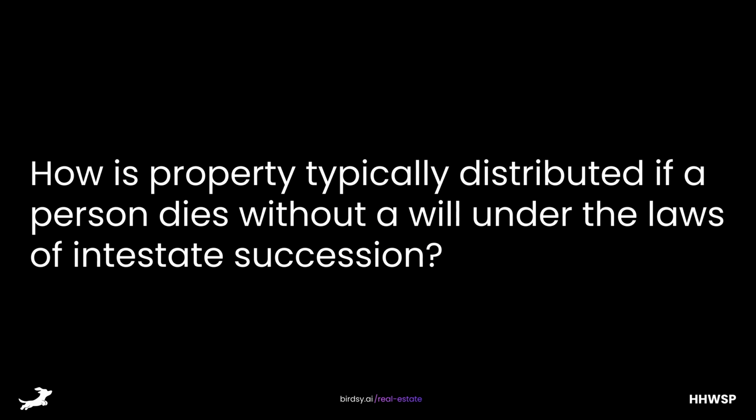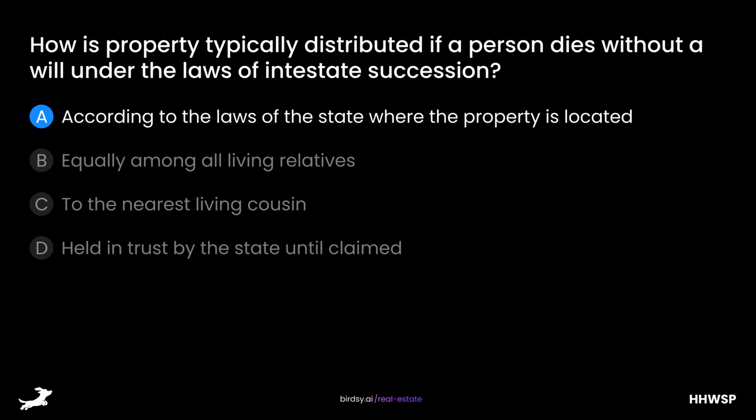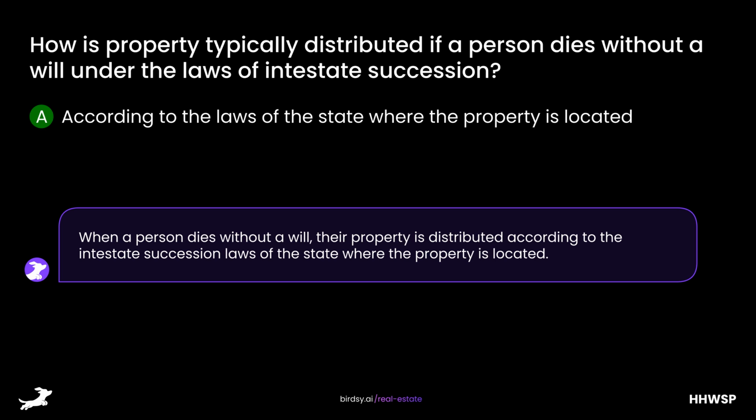How is property typically distributed if a person dies without a will under the laws of intestate succession? Is it A, according to the laws of the state where the property is located? B, equally among all living relatives? C, to the nearest living cousin? Or D, held in trust by the state until claimed? The answer is A, according to the laws of the state where the property is located. When a person dies without a will, their property is distributed according to the intestate succession laws of the state where the property is located.